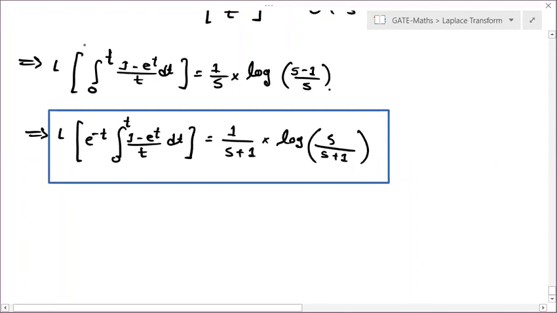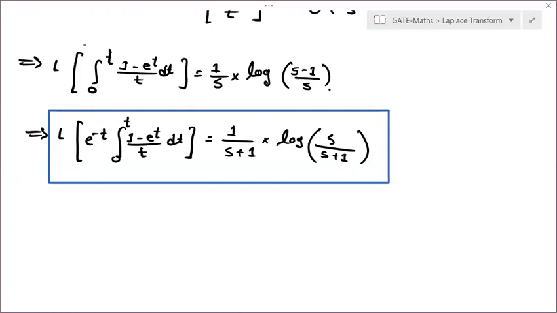Okay. So here we have completed all the important questions of Laplace. In GATE, there are one or two more different topics that we will see later. That is Laplace transform of periodic function, which I will show you separately. This is not for GTU students. Then another thing is evaluation of improper integral.